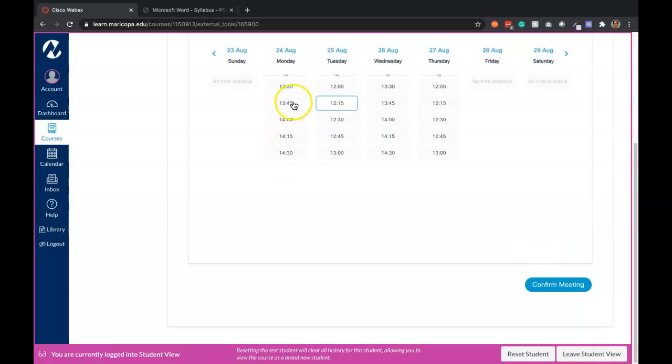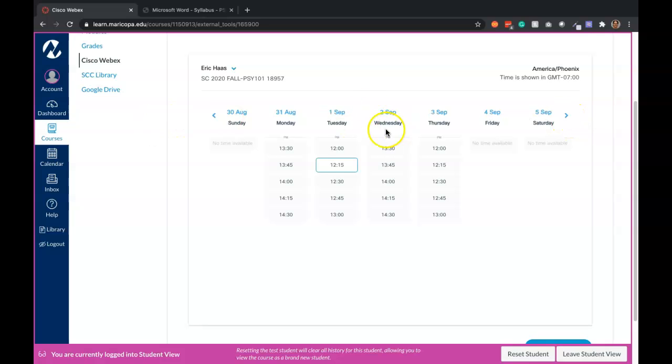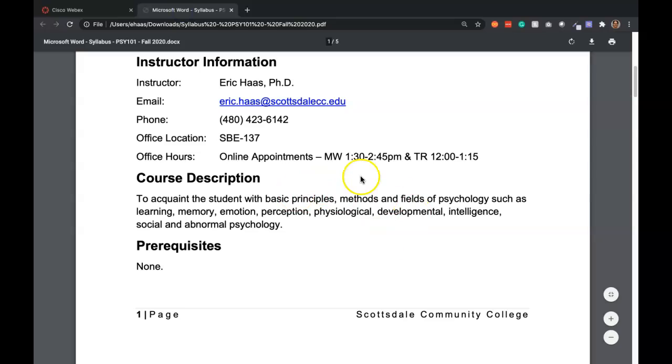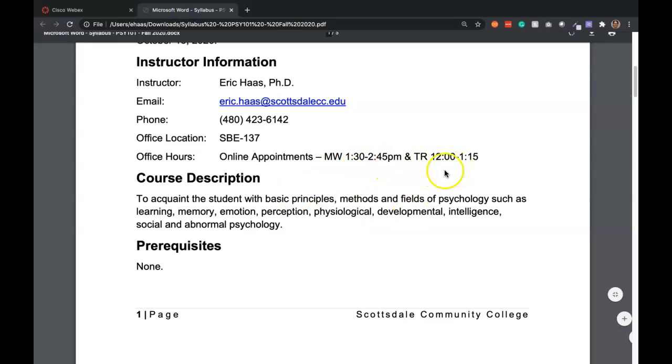I've set up my office hours as 15-minute appointments. And so these are the times. So if a meeting's already been scheduled by someone, then it won't appear on here. So that's how this is going to work. So it's going to be 5 a day, Monday through Thursday, but it might be less if people have taken those slots. So that's something you can do. And again, you can do it ahead of time, so you can go into the next weeks and so on. So that's where you're going to get your office hours. So again, those are Mondays and Wednesdays, 1:30 to 2:45, and Tuesdays and Thursdays, 12 to 1:15.